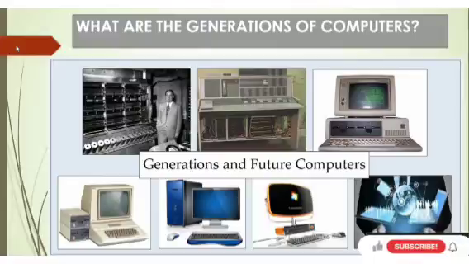In the early days of development, the generation of computers was intended to illustrate the difference in hardware technology. However, nowadays the term covers both hardware and software.